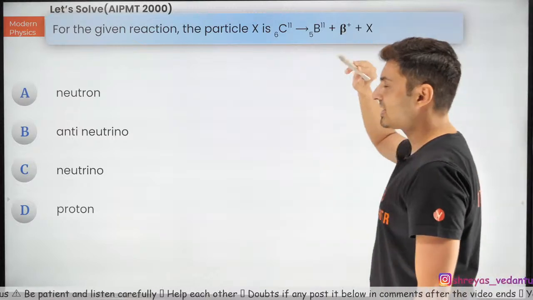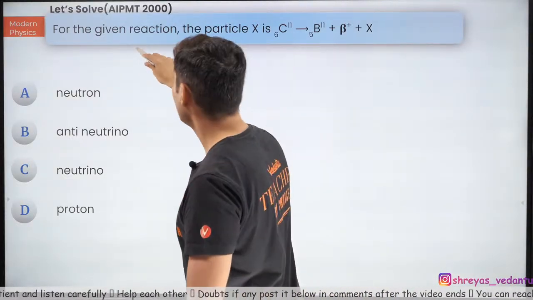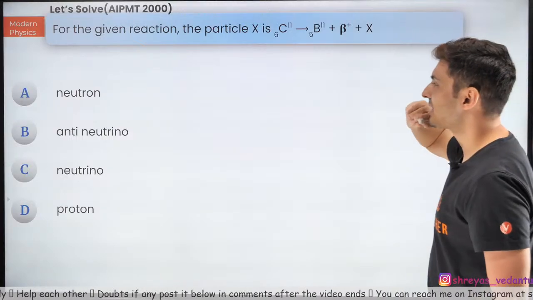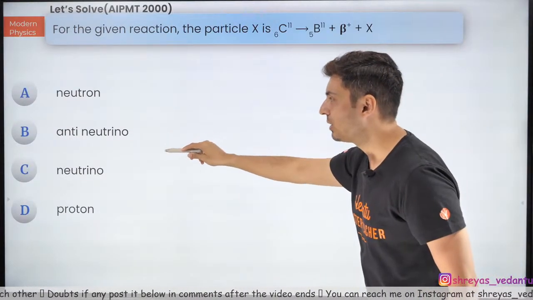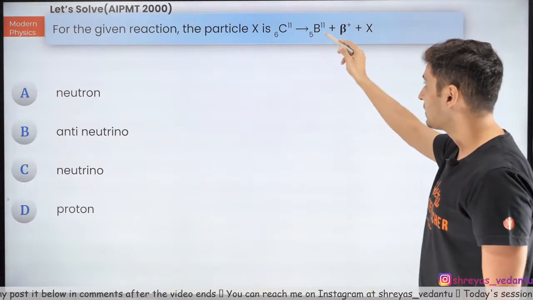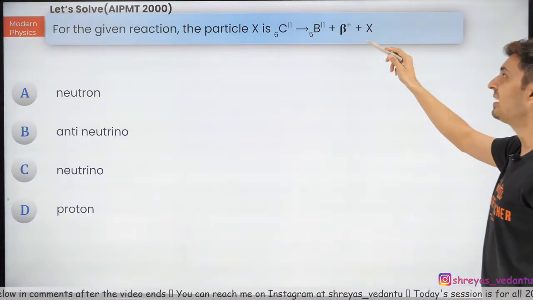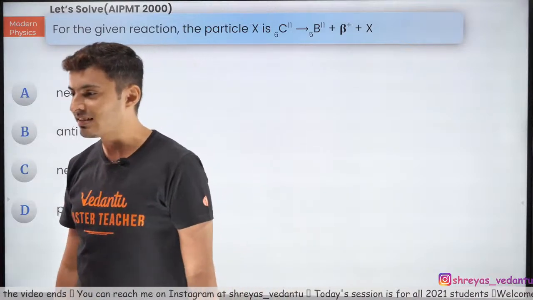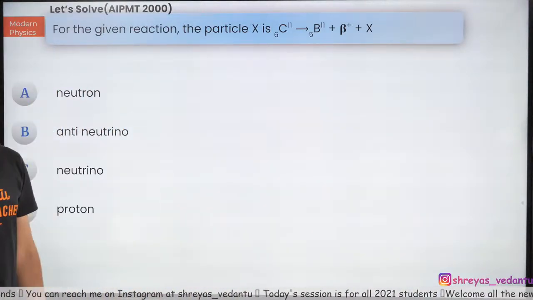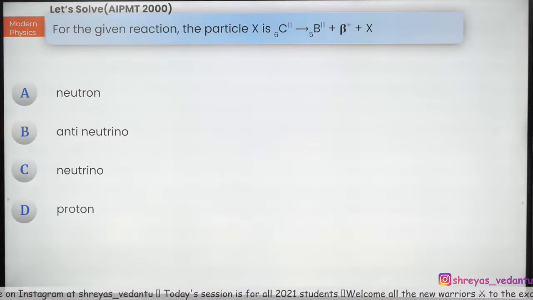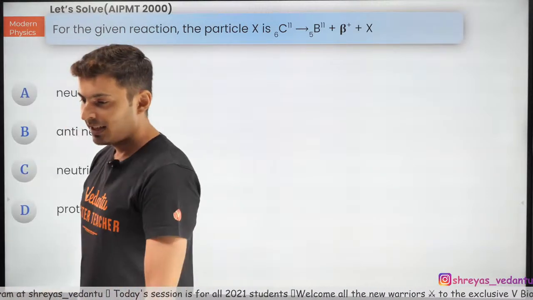Okay. Next question. Let's see. For the given reaction, the particle X is neutron, antineutrino, neutrino, proton. Very interesting question. Carbon got disintegrated into beta and boron, and you have this X particle. What is this X? Is it neutron? Is it antineutrino? Or is it neutrino? Or is it something else? Come on, my warriors.